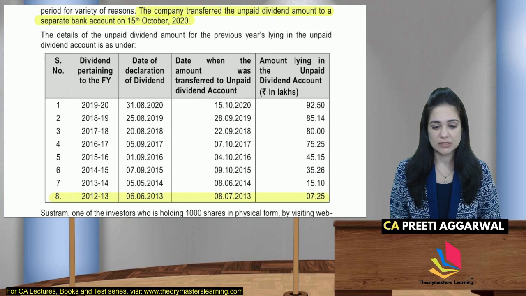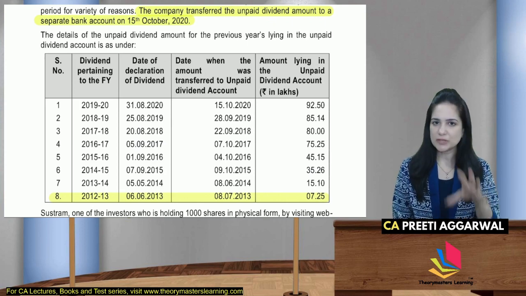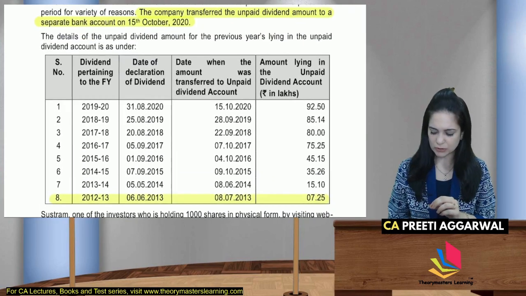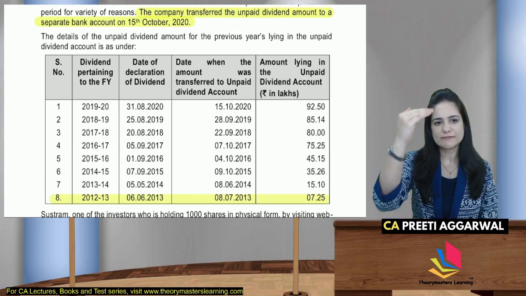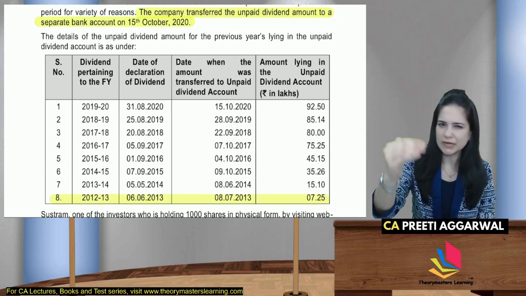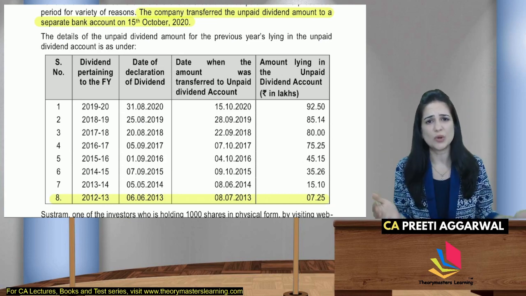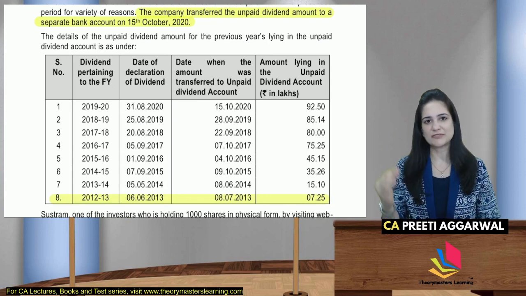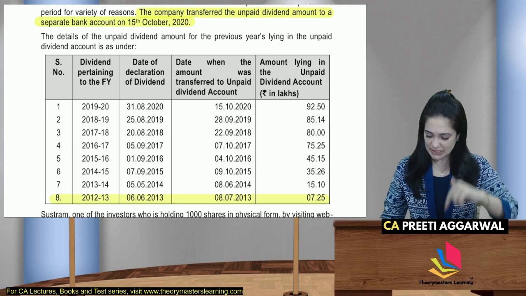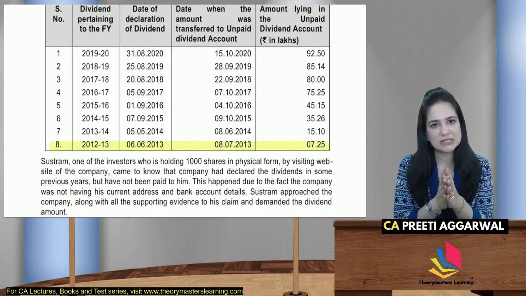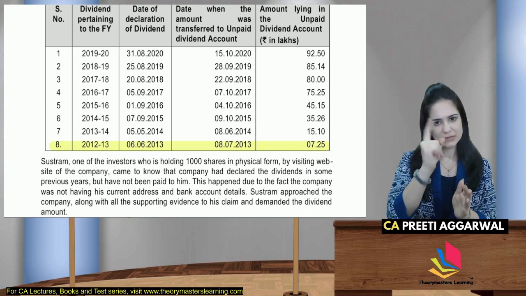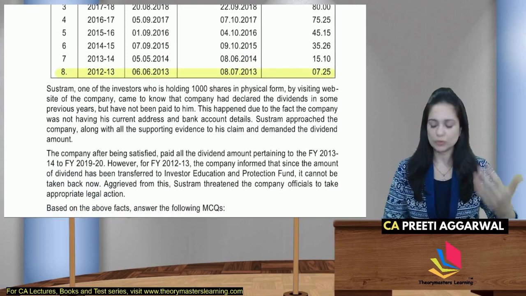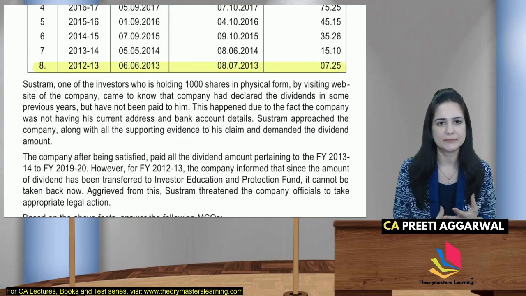See students, the question is for the financial year 2020. So the data that is important for us is the 2013 dividend. See, because for the dividends transferred in the years 2020, 2019, 18, 17, 7 years is not over. Do you remember that provision? It will lie in the unpaid dividend account and after 7 years it will be transferred to IEPF. So what is relevant for us is 2013 data, because now 7 years are over in 2020. That amount will be transferred to the unpaid dividend account. So whatever data is given to you, before you read the question, try to analyze that data.